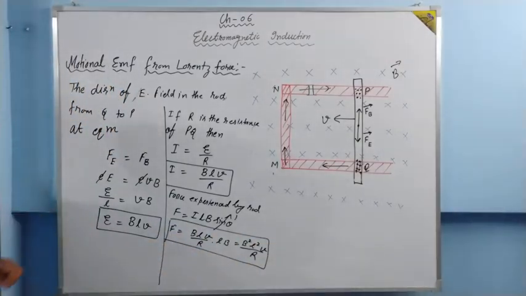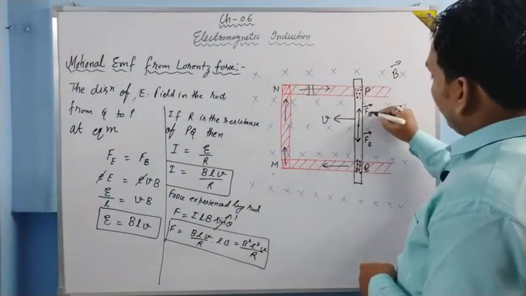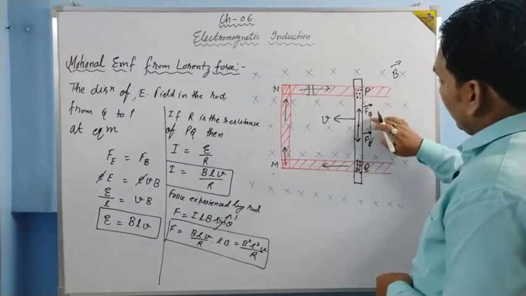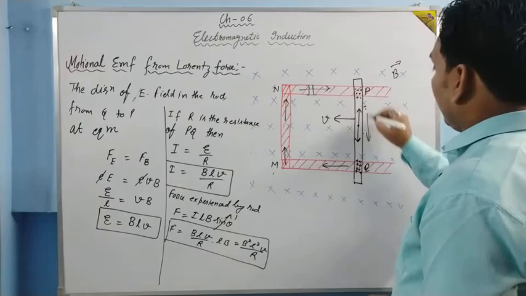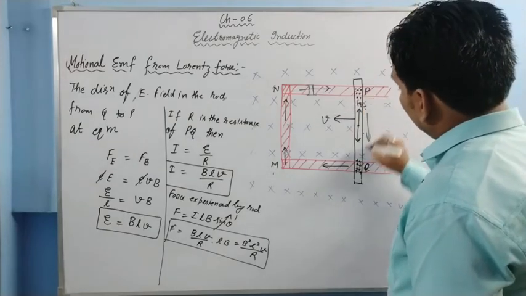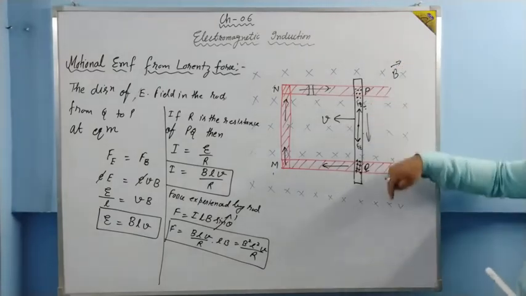Where will this force be? The current moving inside the rod is downward. Current is moving down. Okay, I'll mark all these things here only. Current is moving downward, right? This is your FB and this is your FE. Okay. Current is moving downward.